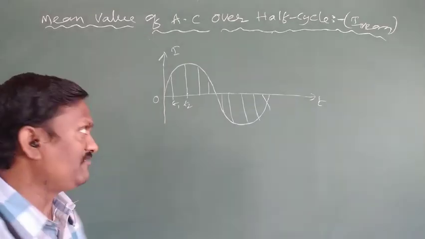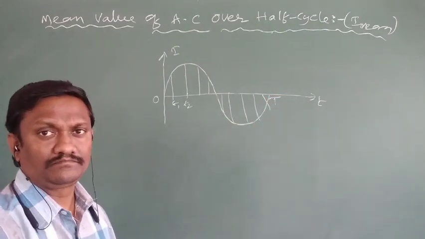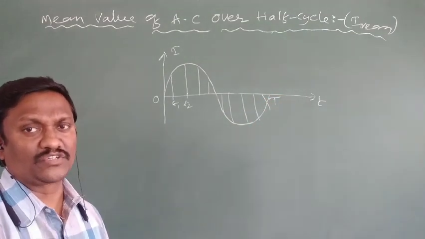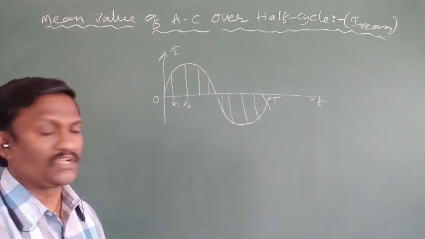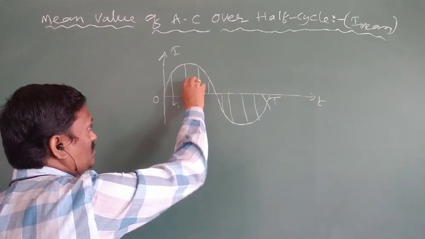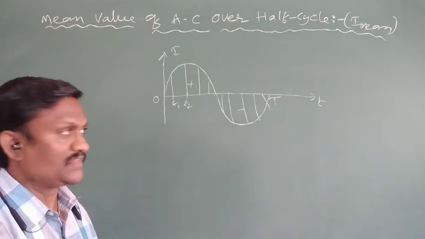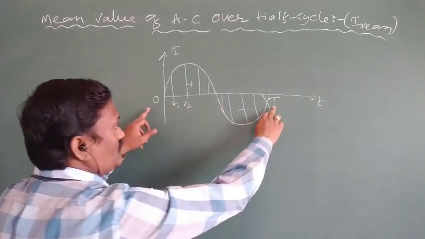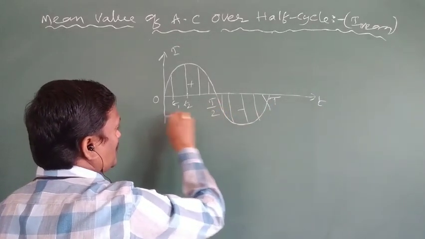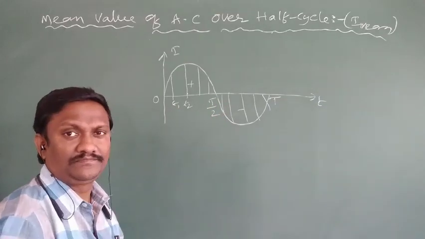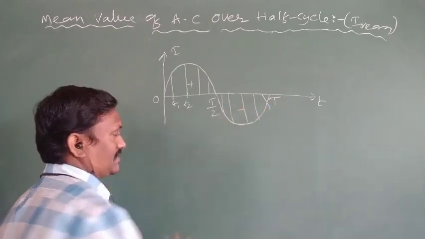First, calculate the mean value of AC over a complete cycle of AC. We know the time taken by the AC to complete one full cycle is the time period. One full cycle is a combination of one positive half cycle and one negative half cycle. The duration of a full cycle is 0 to T. The duration of the positive half cycle is 0 to T by 2. The duration of the negative half cycle is T by 2 to T.